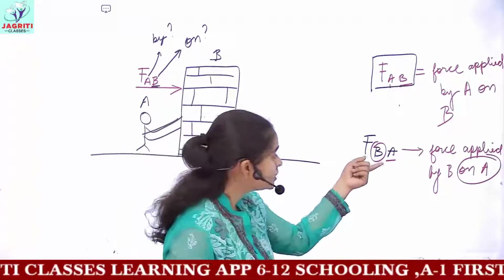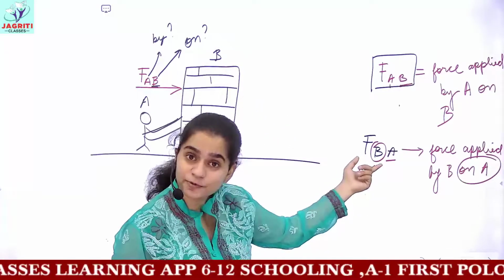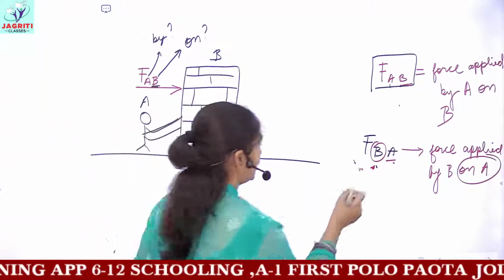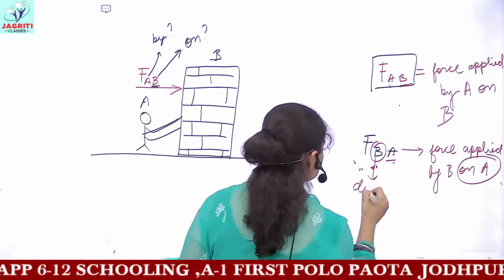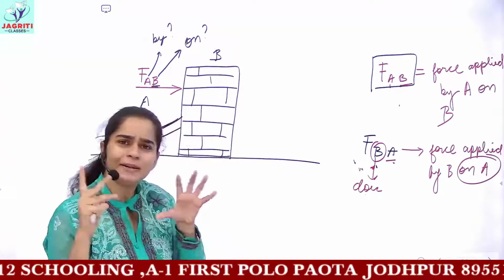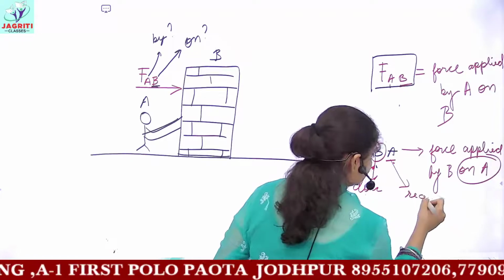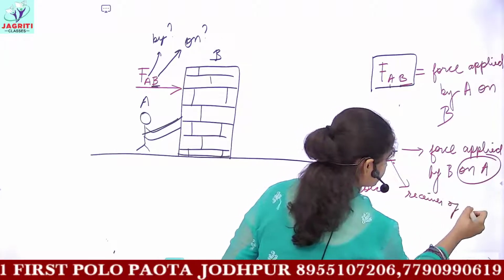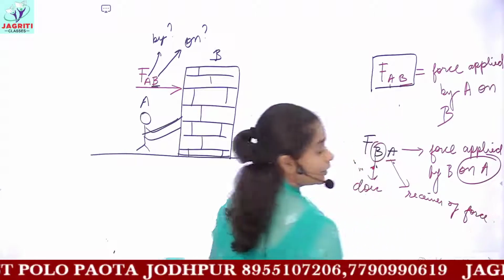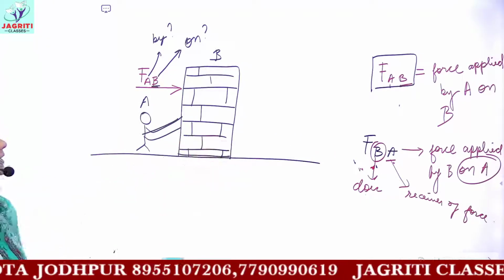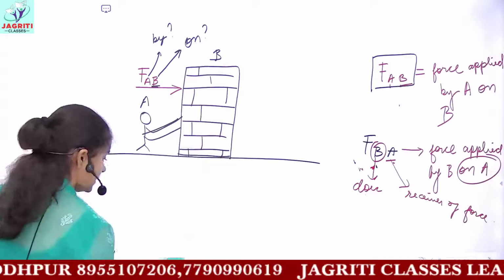So the first you can also call the doer of the force, and this would be the receiver of the force. We can also name this B as the doer, the applicator of the force, and this A is the receiver of the force. So now we have FBA, the other kind of force, and this FBA would be applied by what?